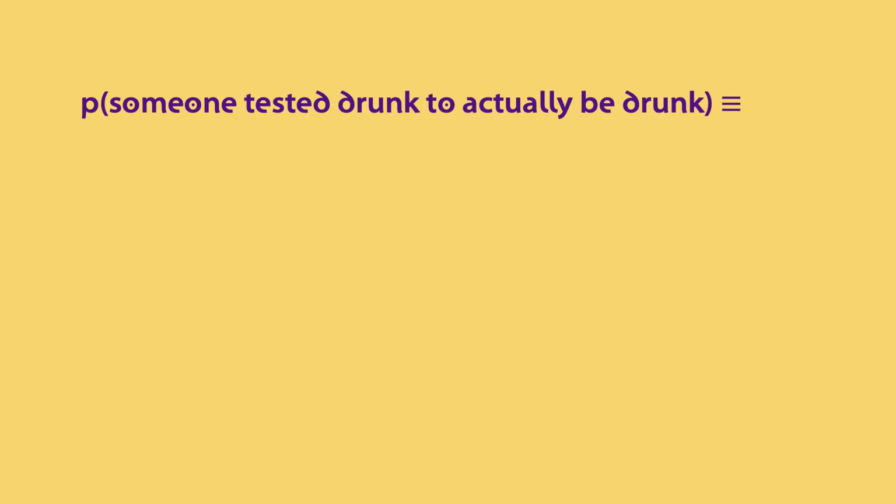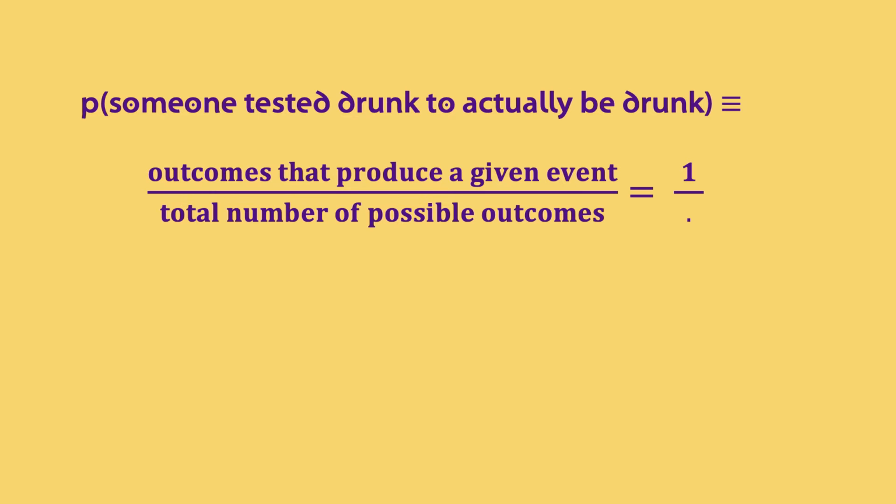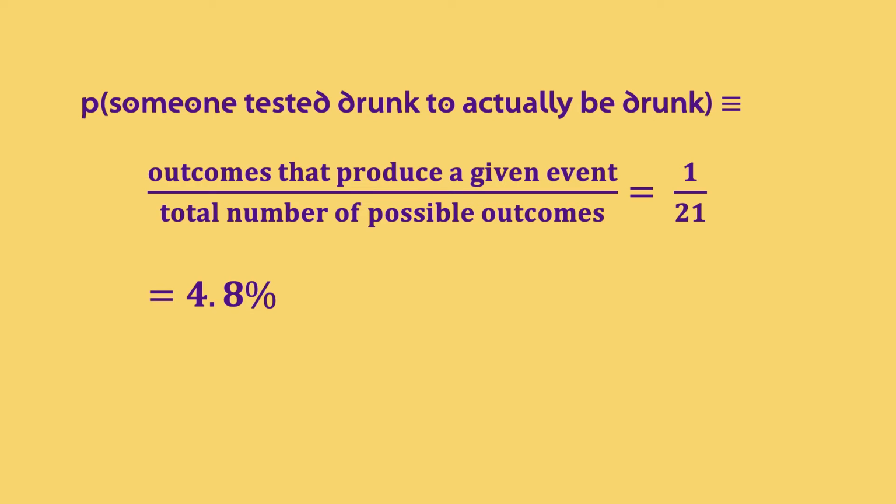Okay, time for some maths. The probability of someone tested drunk, or positive, to actually be drunk can be calculated as the ratio of the number of outcomes that produce a given event, in this case really being drunk, so one case, to the total number of possible outcomes, testing drunk, so 21 cases: 1 true positive and 20 false positives. This might be surprising, but it is indeed the correct answer, not even 5%. In other terms, this person still has a 95% probability of being sober. You might even question the point of performing the test.